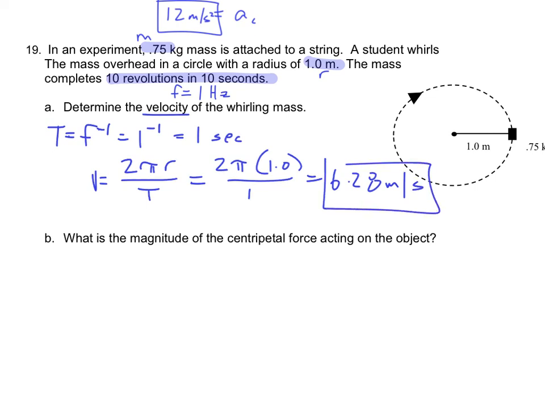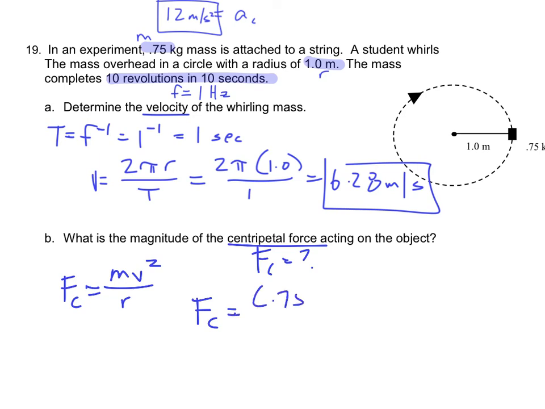All right, and last one. What is the magnitude of the centripetal force? So I'm solving for Fc. I just solved for the velocity, so I can use that in an equation. My centripetal force equation says mass times velocity squared, all divided by the radius. If I plug everything in, my force is unknown, my mass is 0.75, and the velocity I just solved for is 6.28.